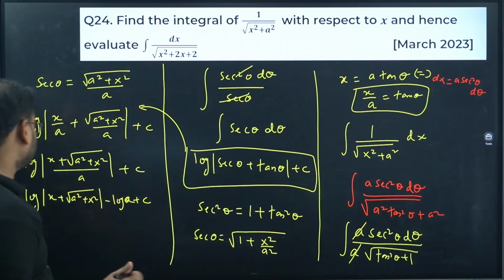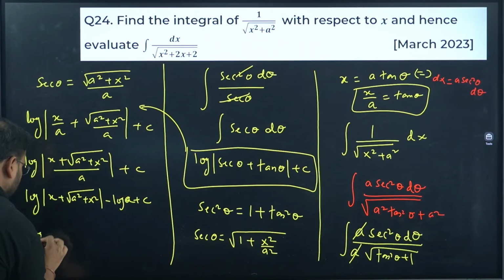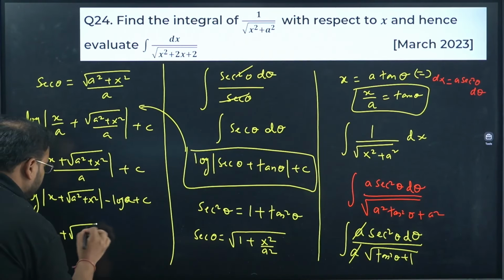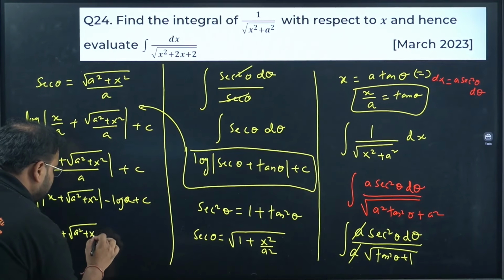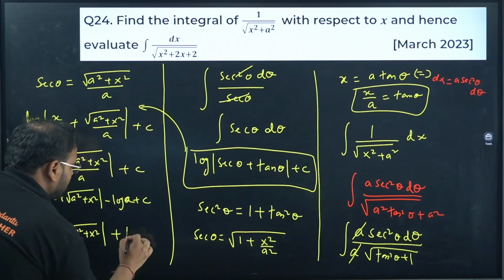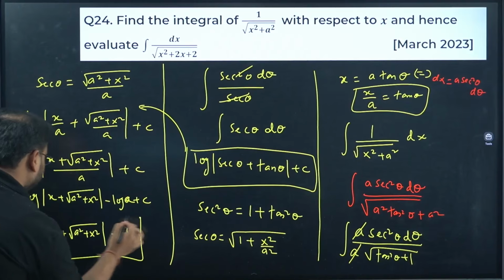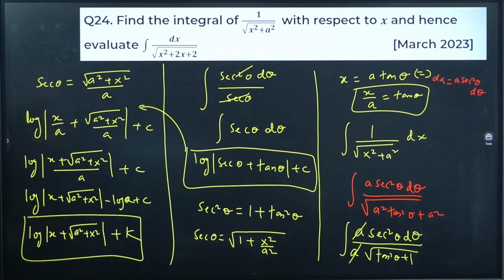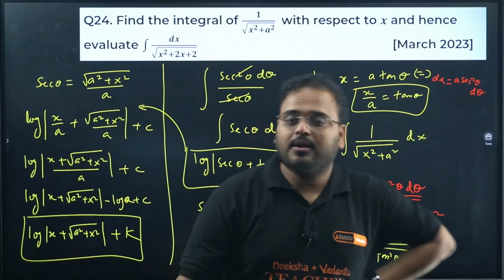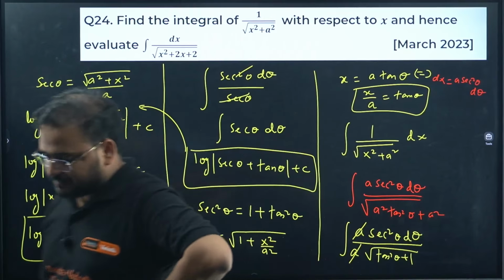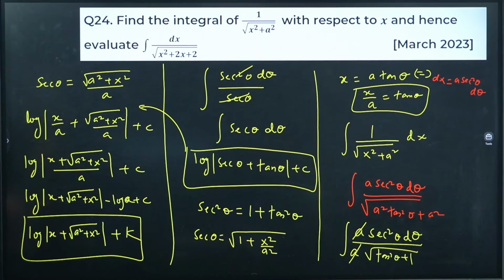Sum will make another constant. So you have the answer as log of x plus root of a square plus x square plus a constant k. This is your integration. Please check. This is the result of your integration.